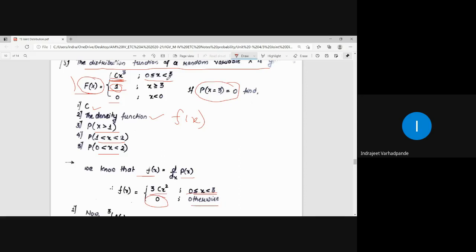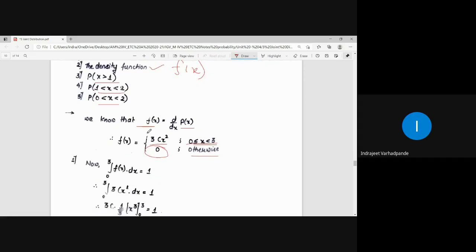So after this range, what will the value of the density function be? 0 otherwise. That means for this range and that range, what is the value of the density function? 0, because the derivative of constant 1 is 0, and the derivative of 0 is 0. So how do we write down the density function? Density function f of x is 3cx square for the range 0 less than or equal to x less than 3, and 0 otherwise.